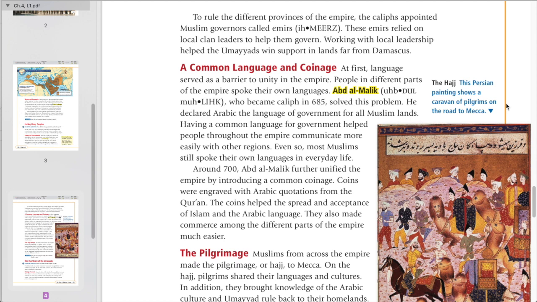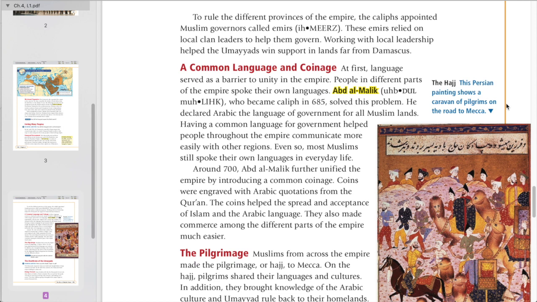A common language and coinage. At first, language served as a barrier to unity in the empire. People in different parts of the empire spoke their own languages. Abdul Malik, who became caliph in 685, solved this problem. He declared Arabic the language of government for all Muslim lands. Having a common language for government helped people throughout the empire communicate more easily with other regions. Even so, most Muslims still spoke their own languages in everyday life.